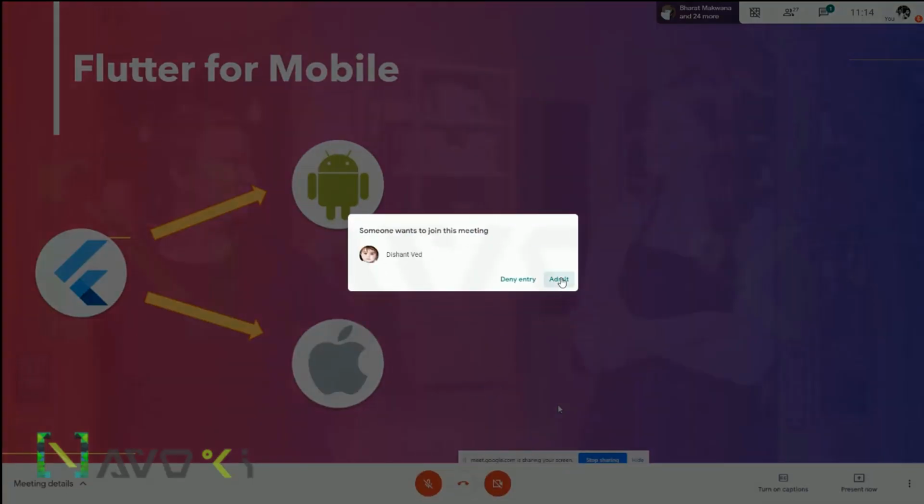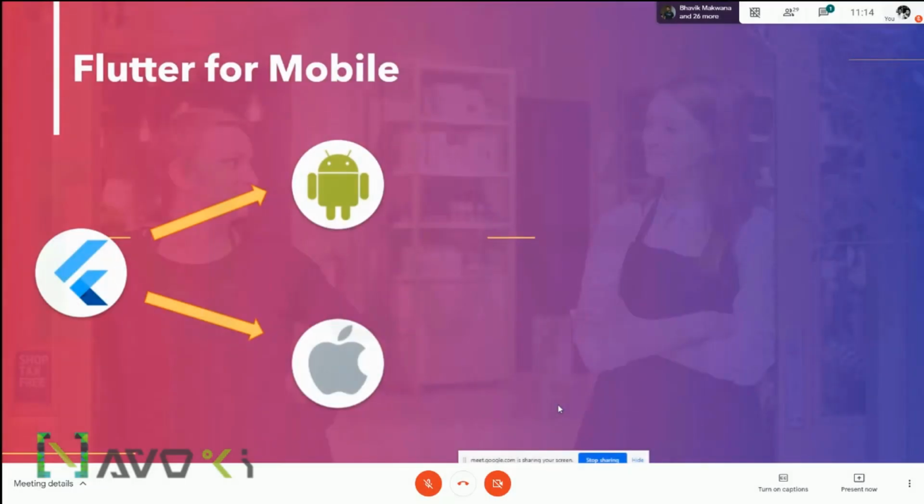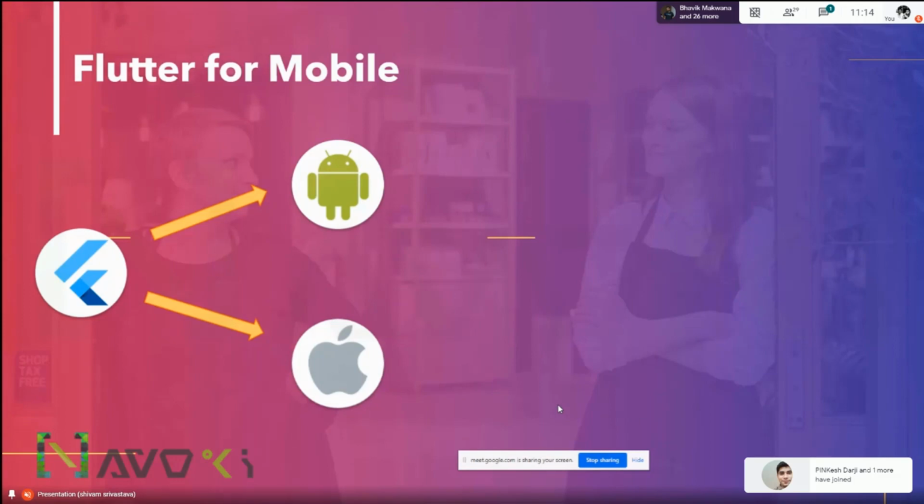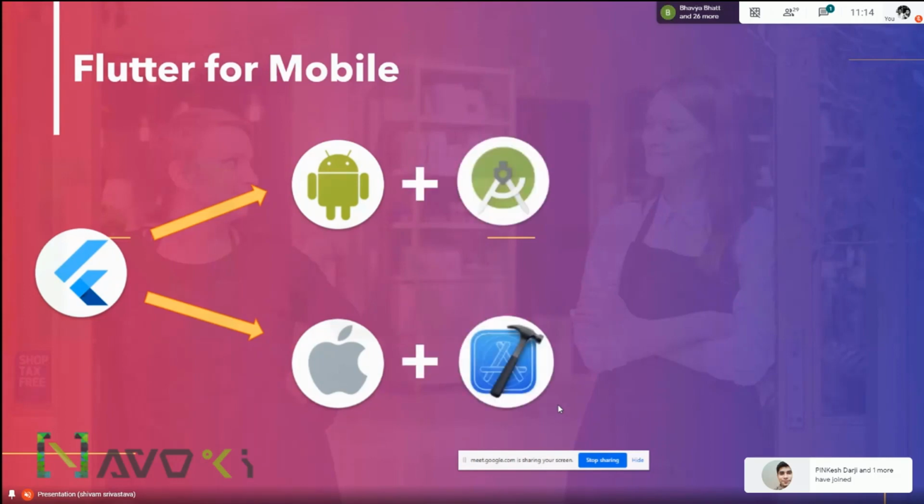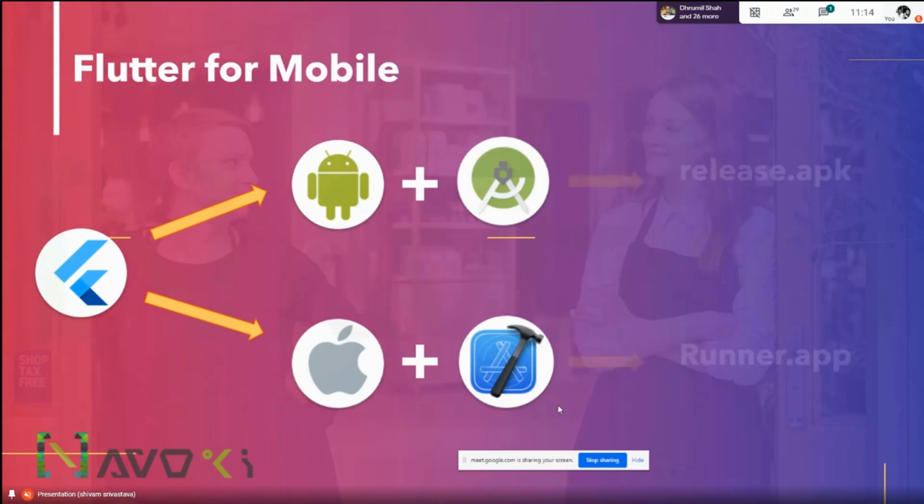When Flutter is working with an app platform, it does not work directly with the platform. Android needs the Android SDK and iOS needs Xcode. These are the development SDK builds required to work with Flutter to make an application. Android releases an APK version, and the iOS app runs a .app version that you can upload on the App Store.